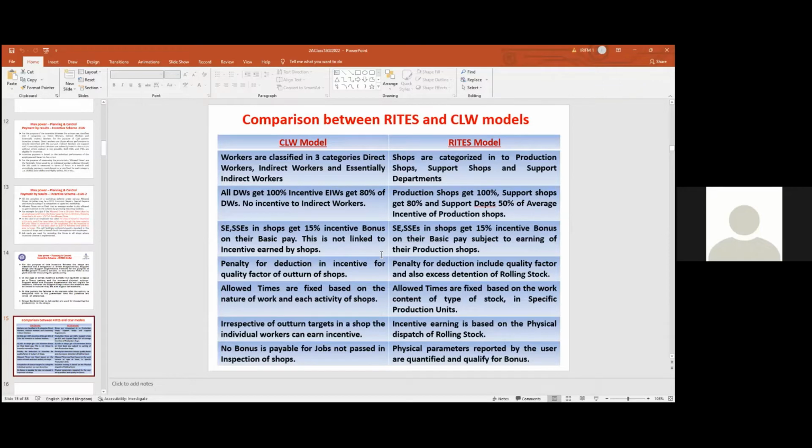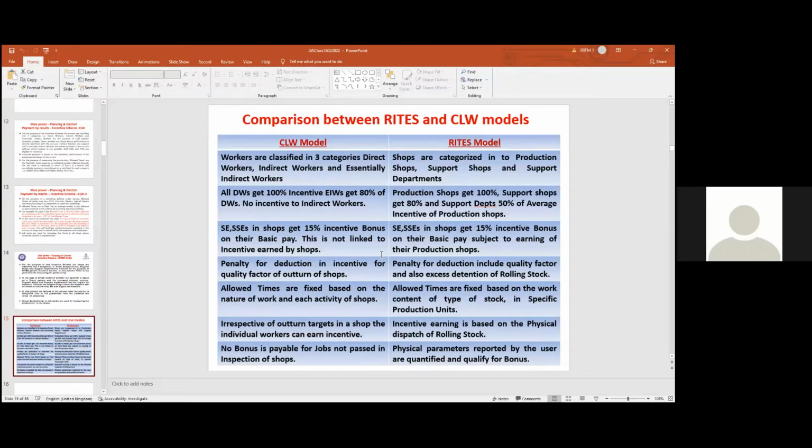But whereas in CLW, it is not linked like that. So in the RITES model, getting the 15% incentive bonus for SSEs and SEs is based on the earning of the production shops. Please remember. So there is a restriction here for all of them. There is also a penalty, a reduction in incentive, for the quality factor of outturn shops.